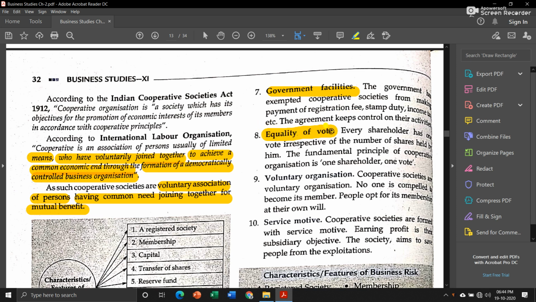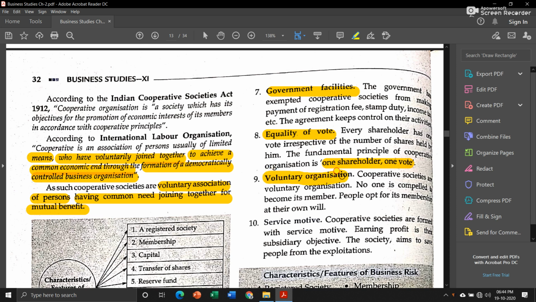Then equality of vote. Whether at the time of taking major decisions regarding the cooperative society, each and every member will have only one vote. Okay, they work on the principle one shareholder, one vote. It doesn't matter how much capital they have in the cooperative society; even if one person has, suppose, 50% of the shares, he will still have only one vote.